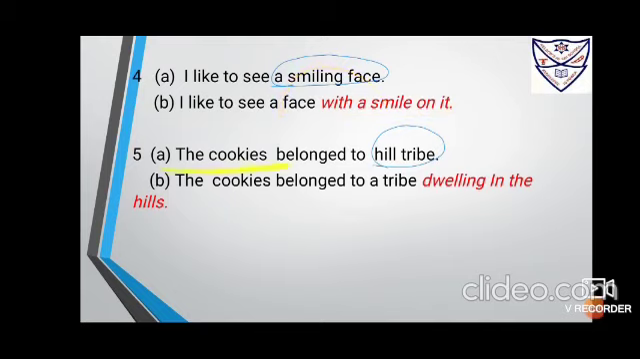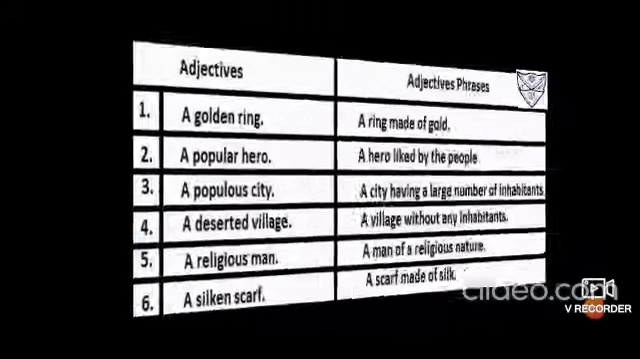The cookies belonged to a hill tribe. So hill tribe, a hilly region. So you could say, fine, the cookies belonged to a tribe dwelling in the hills. Hill tribe means they are dwelling there, they are staying there. So dwelling in the hills is an adjective phrase that modifies the noun a tribe. Hilly tribe, what we could say.